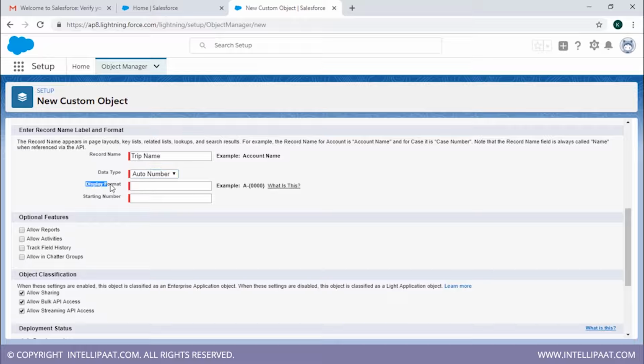Now the display format. Display format is how your object is going to have its field. So we're going to have it as I dash. We have to put it in curly braces. So we're going to do that, and then we're going to have, let's say, 5 zeros over there. It's your wish how many zeros you want to have. It depends on you. I have 5 zeros over here. It just means that it's going to be in thousands something.